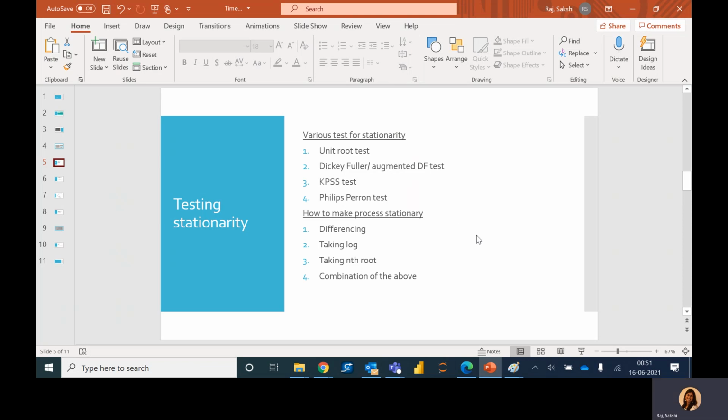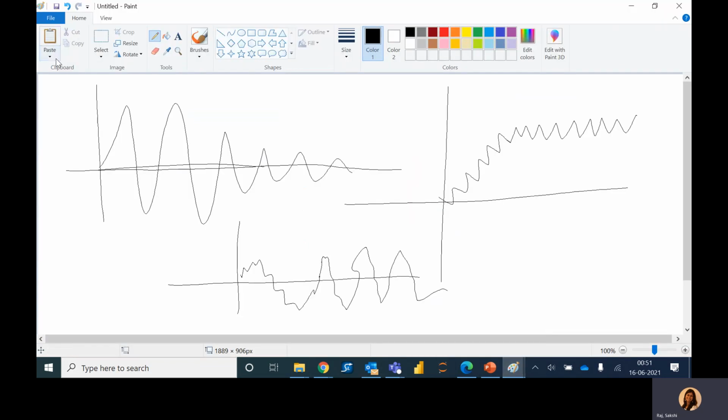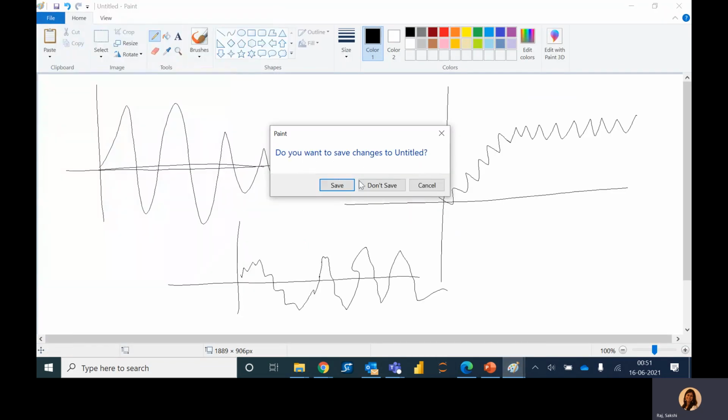So the next question is, now that we have understood how to check for stationarity, is there any way we can convert a non-stationary process to stationary? Yes, we can, and there are certain methods to do that. The most used one is the differencing method. We take the first difference of the process, and that's how the process is converted from non-stationary to stationary.